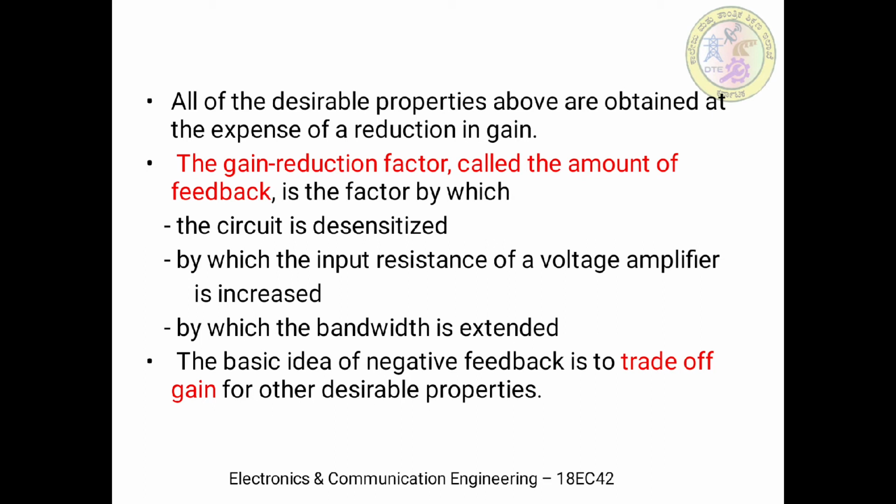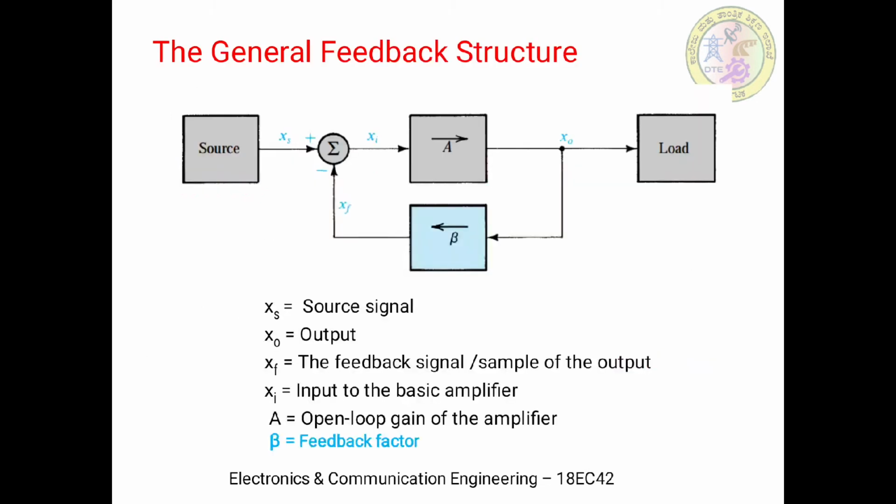The basic idea of negative feedback is to trade off gain for other desirable properties. By connecting the negative feedback we get some advantages, but at the cost of a little reduced gain. In the further sections we will see the meaning of this amount of feedback factor.